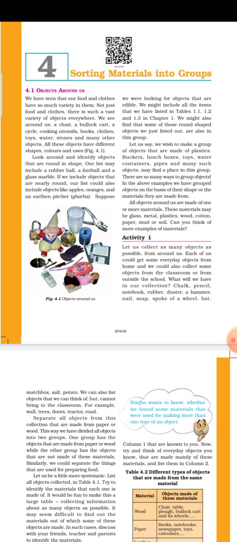Then, on the basis of conductivity, some materials allow electricity to pass through them. On the other hand, some materials do not allow heat and electricity to pass through them. So on the basis of conductivity also, we can sort materials into different groups. Next, solubility. Some materials are soluble in water, they dissolve in water. On the other hand, some materials do not dissolve in water. So on the basis of solubility, materials can be divided into two categories, soluble and insoluble.